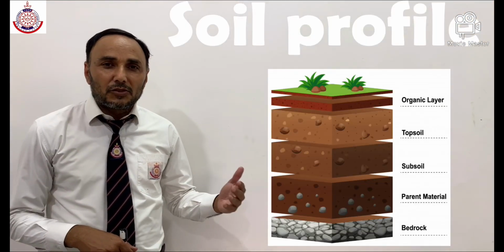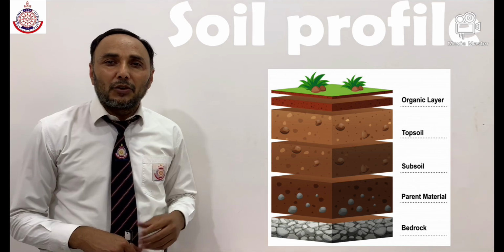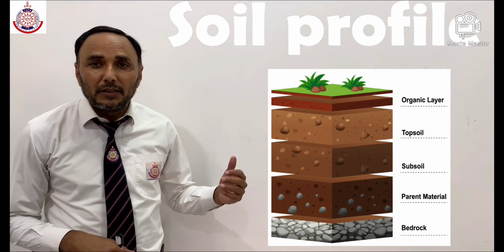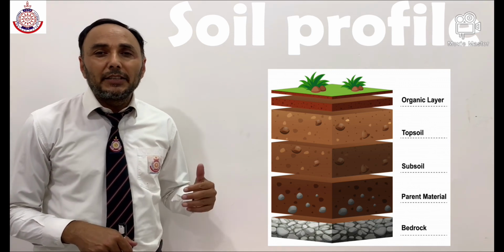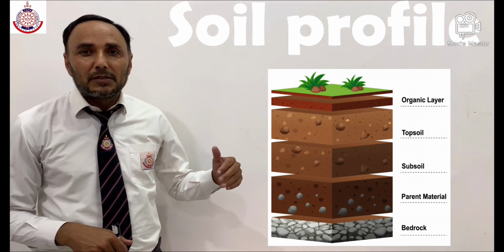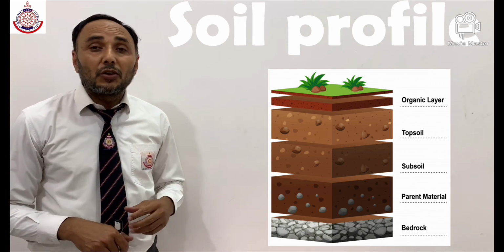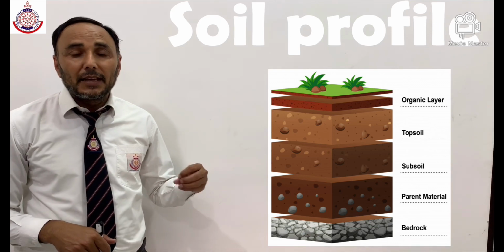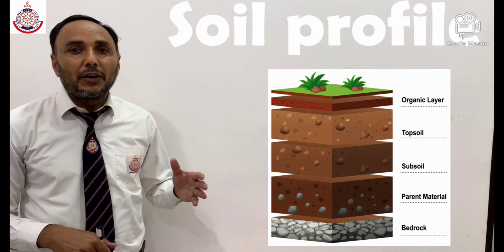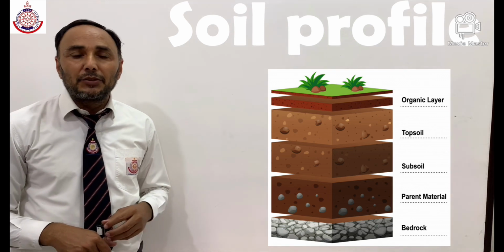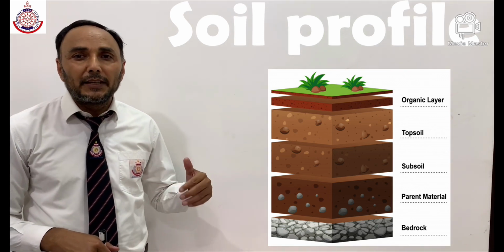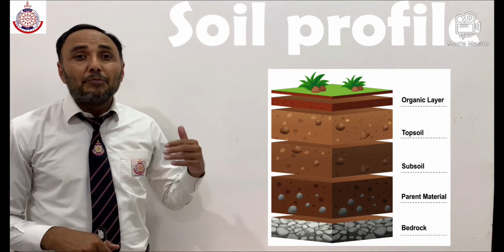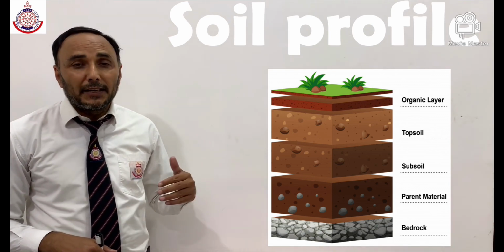Now let's discuss the soil profile. The thin layer of greenish substance covering the surface of the earth is called soil. It is closely linked to land. Landforms determine the type of soil. Soil is made of organic matter, minerals, and weathered rocks found on earth. This happens through the process of weathering. The right mix of minerals and organic matter makes the soil fertile.